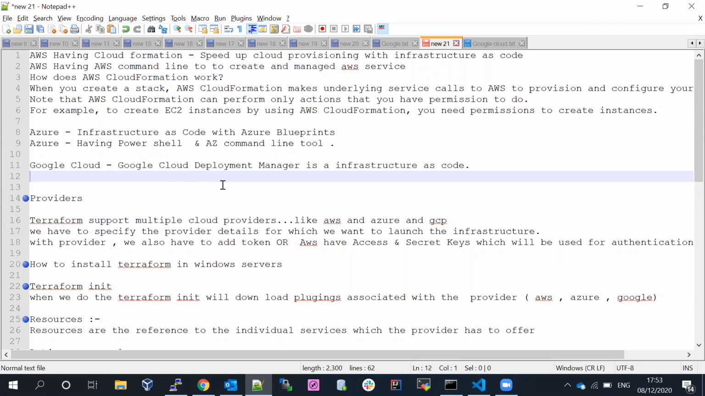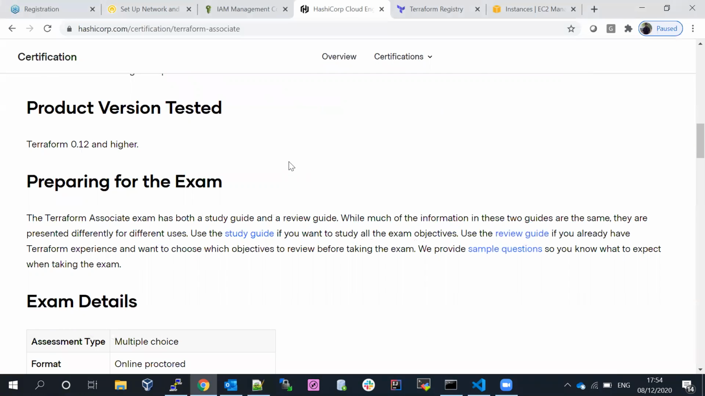We can go with any cloud, even if we want to build at the same time with multiple cloud providers using the same code. The syntax would be different, but the bottom line is Terraform can support multiple cloud providers.